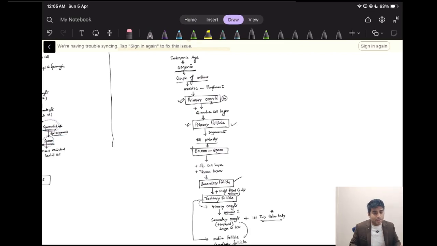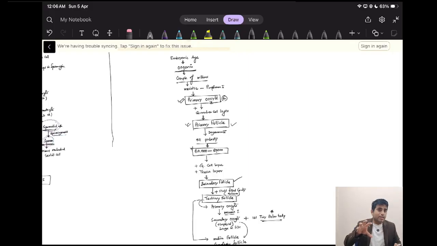Very important. Now this secondary oocyte and tertiary follicle both will grow. Then the tertiary follicle will form the mature follicle or Graafian follicle, and inside this there will be the secondary oocyte.